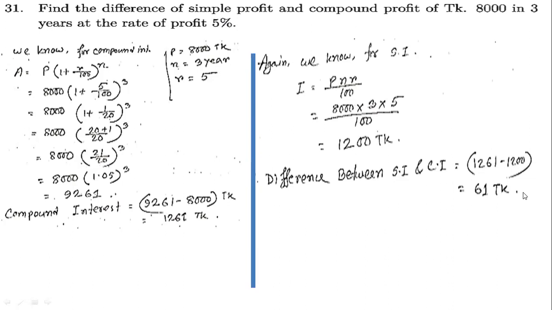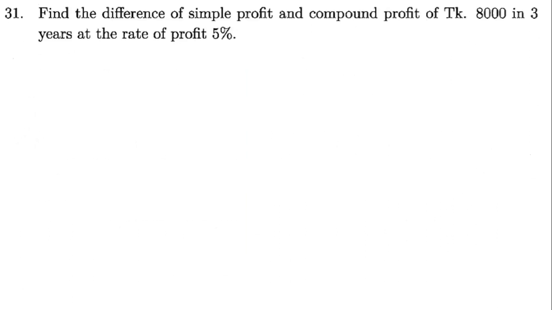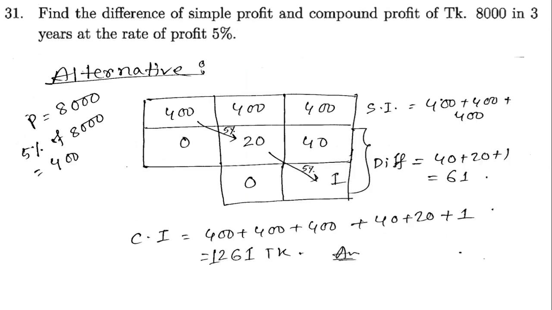Okay, we can go our shortcut way. This is the alternative. Here the principal is given, the principal was 8,000 taka and the rate is given, 5%. So 5% of 8,000 is 400. So our 400 is for the first year, 400 taka for simple interest. In the second year, 400 for simple interest. For the third year, 400 is our simple interest.